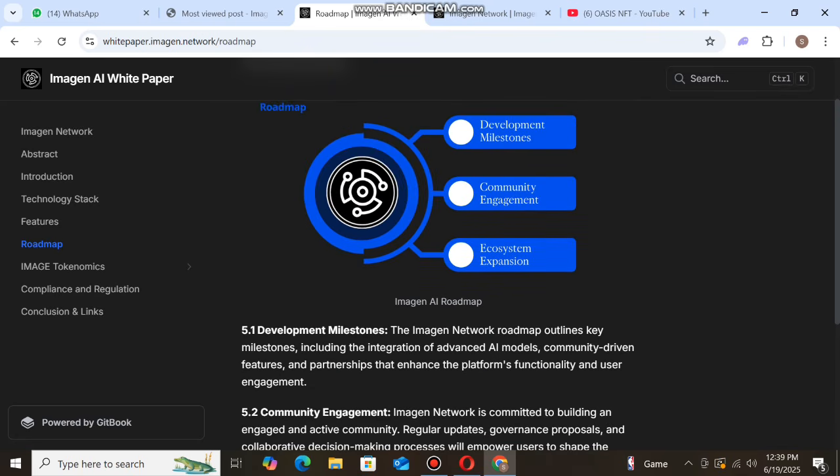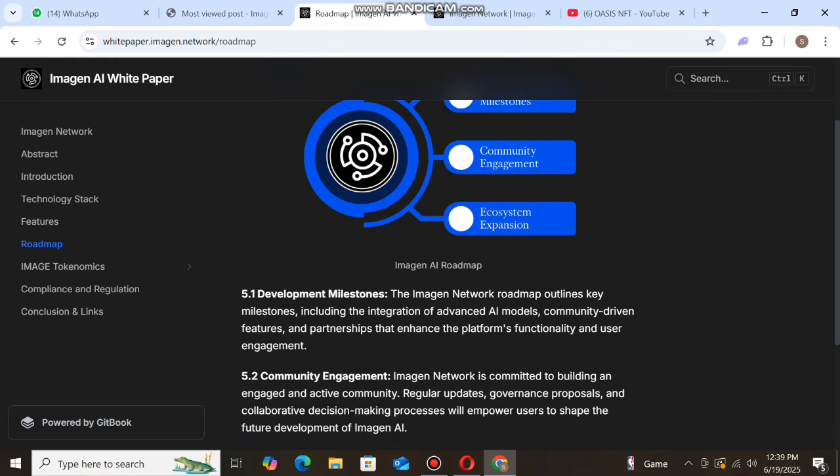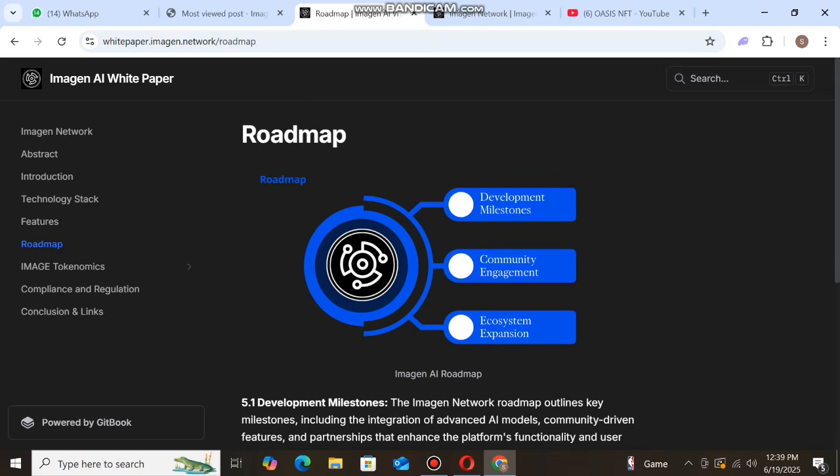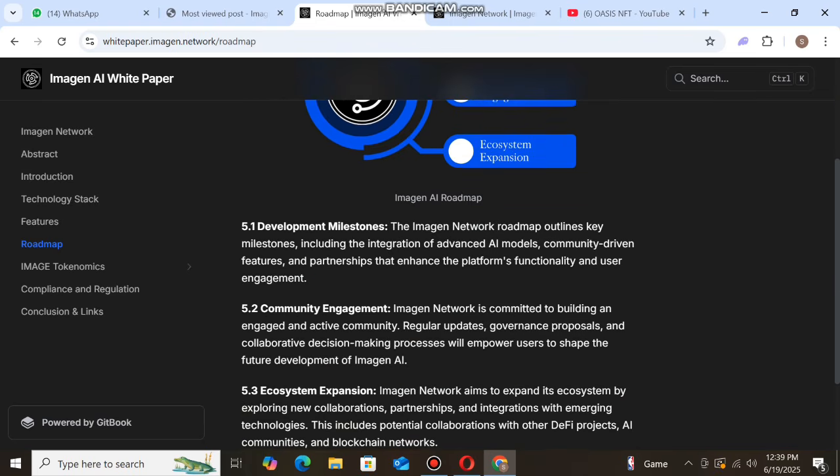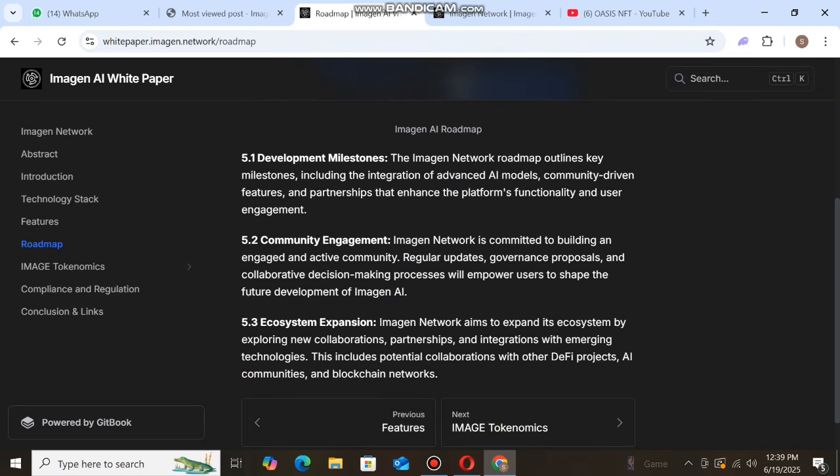You can check the roadmap and development milestones. The Amazon Network roadmap outlines key milestones, including the integration of advanced AI models. You can see the community engagement: Amazon Network is committed to building an engaged and active community, with regular updates. You can also see the ecosystem expansion: Amazon Network aims to expand its ecosystem by exploring new cooperation. You can read carefully.